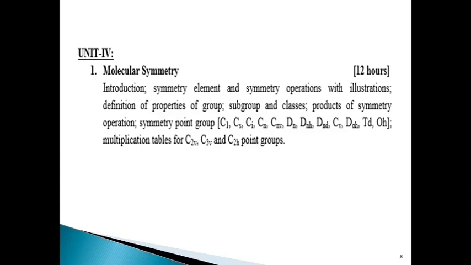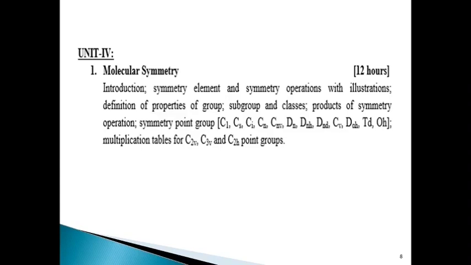Further, we will learn the different symmetry point groups like C1, Cs, Ci, Cn, Cnv, Dn, Dnh, Dnd, C∞v, D∞h, Td and Oh.